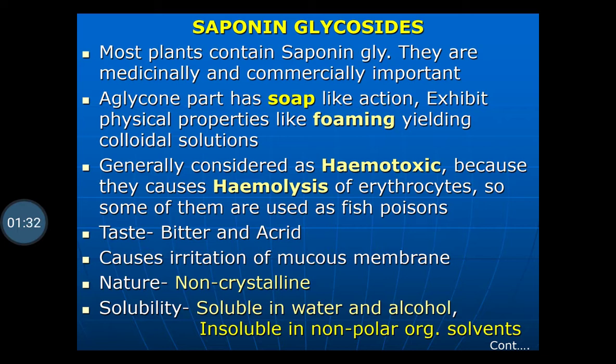Due to this hemolytic activity they are used as fish poison, and this activity is also used for the evaluation of drugs having saponin glycosides, by determining the hemolytic activity of the crude drug as per the WHO guidelines.